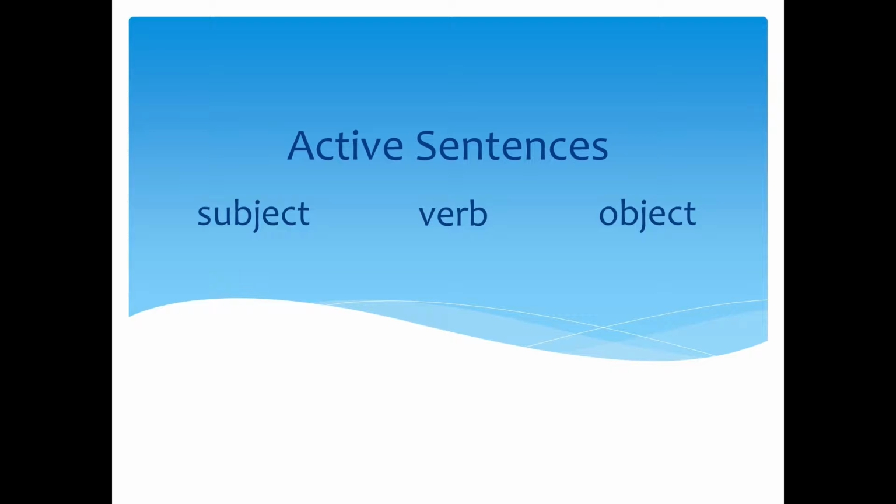For example, "The director interviewed the actor" is an active sentence. In this example, the subject is the director, the verb is interviewed, and the object is the actor. The director is the person doing the action, and the actor is the person receiving the action.